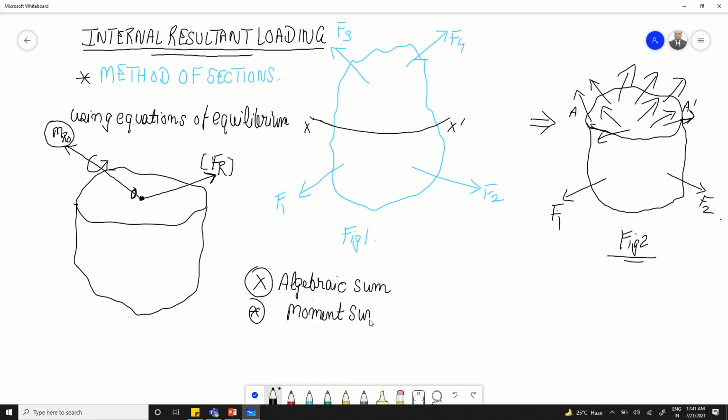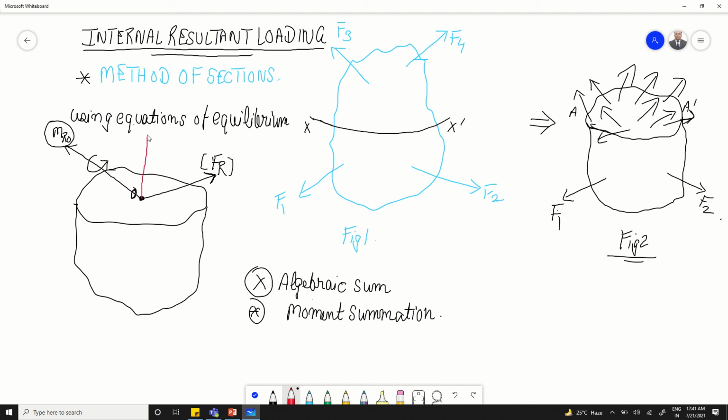Now, this force Fr can actually have two components.